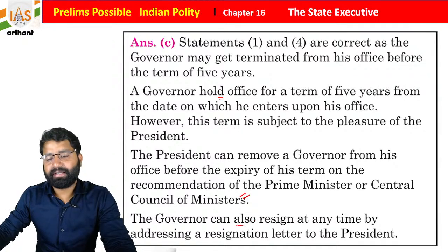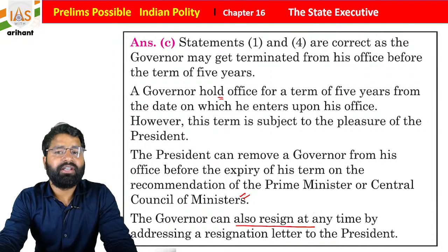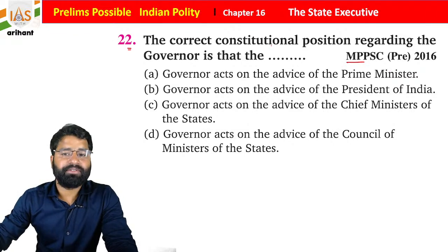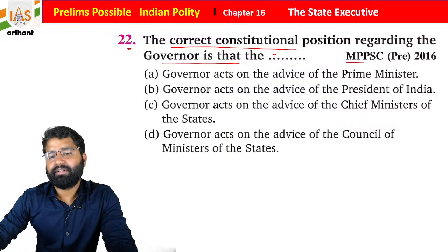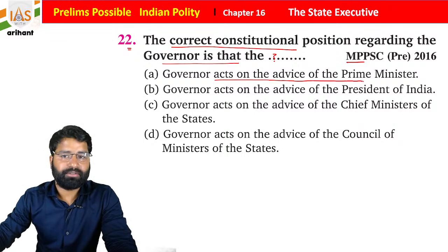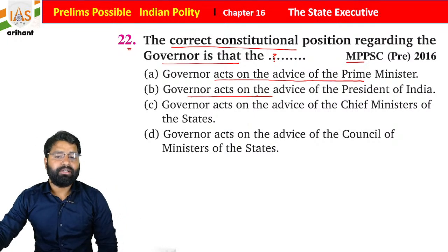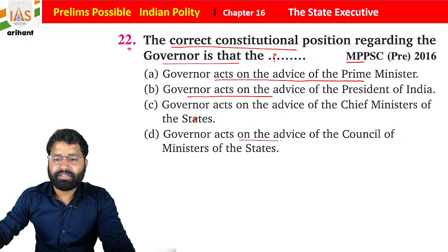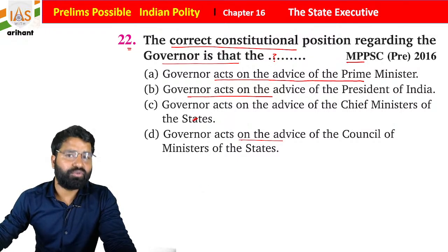Okay, the governor can also resign at any time by addressing a resignation letter to the President of India. Now, question number 22, from Madhya Pradesh PSC: the correct constitutional position regarding the governor is that the governor acts on the advice of the Prime Minister, the President of India, the Chief Minister of the state, or the Council of Ministers of the state. So he will take advice of whom?